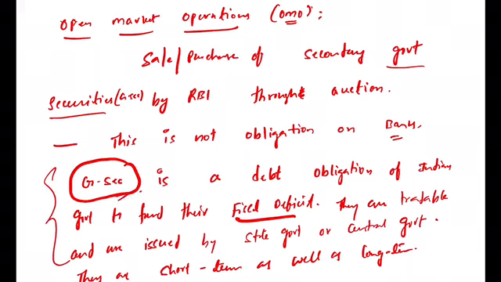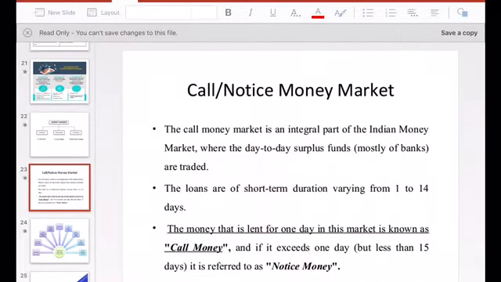So selling these government securities is nothing but what? Open market operations. These open market operations are not mandatory, and if any bank wishes to buy, it can buy. If any bank wishes not to buy them, then there is no need to buy. So that is called open market operations. Now let us see how these open market operations can influence the money supply in the economy, right?